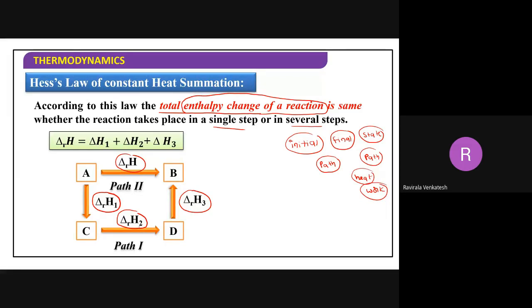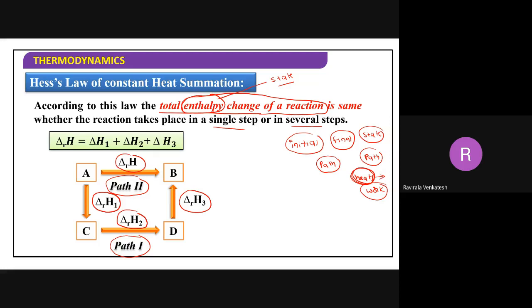Now I have taken path 1 and path 2, but the same amount of enthalpy is exchanged in path 1 and path 2. This one is enthalpy, this one is heat. Enthalpy is a state function, whereas heat is a path function. So enthalpy is the same, heat is different.